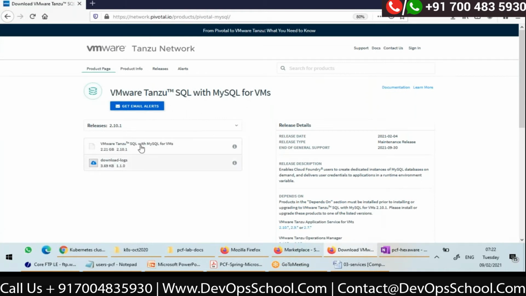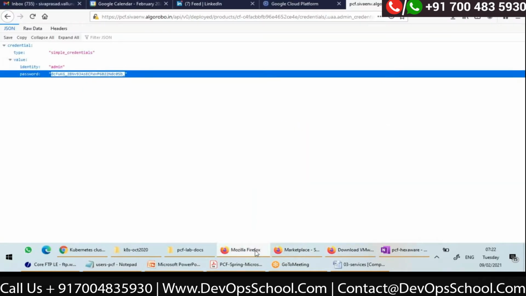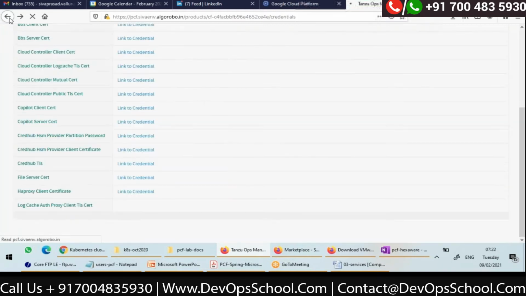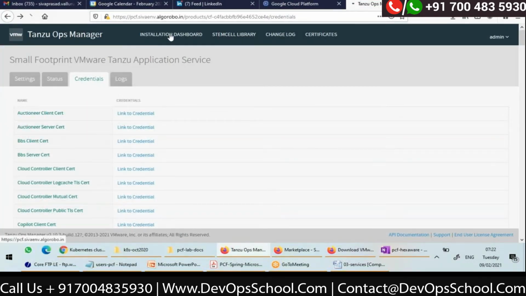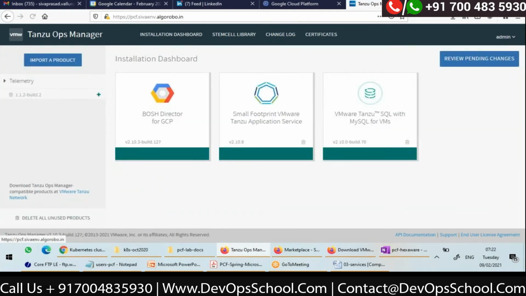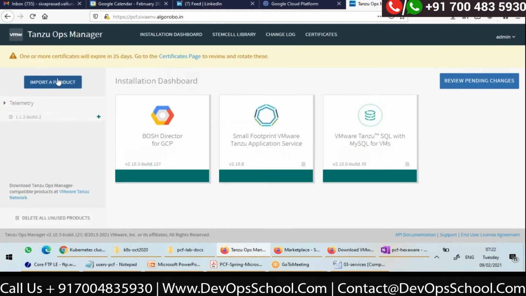And again, here will be a .pivotal file, which is 2.2 GB, right? We have to download this. Then we have to go to Ops Manager. This is Ops Manager UI. Import that 2 GB file.